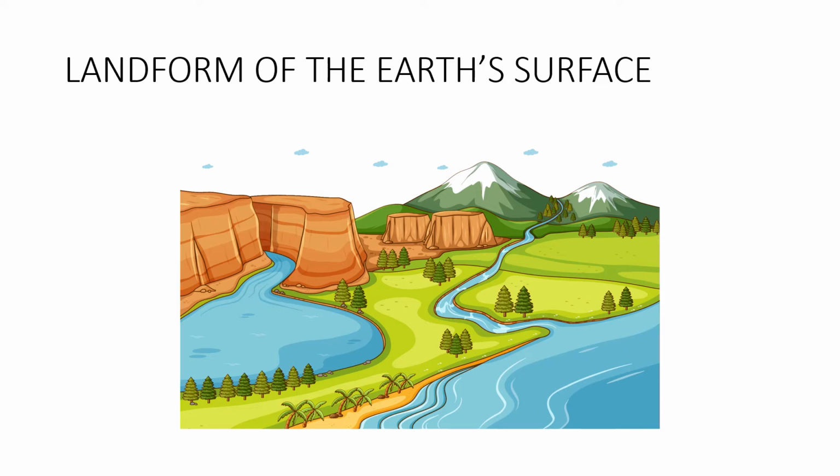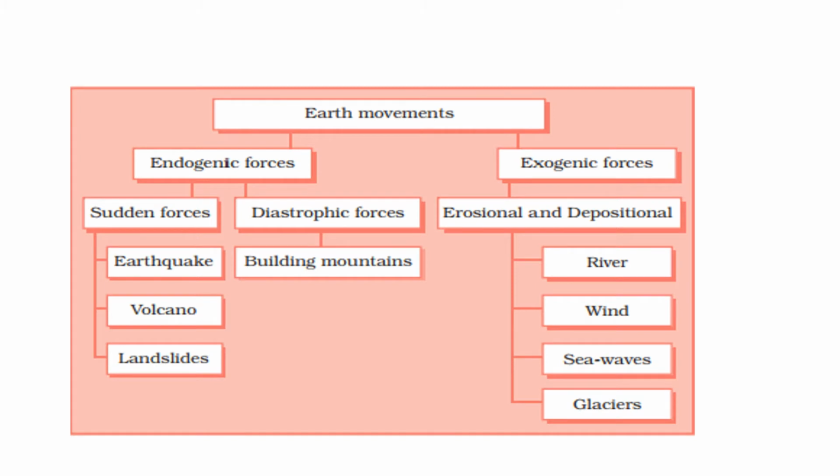Landforms of the Earth's surface are unevenly spread out: the mountains, hills, plateaus and plains. These uneven landforms are formed due to the influence of internal and external pressure from within the earth and above the surface of the earth. We call them endogenic forces and exogenic forces.